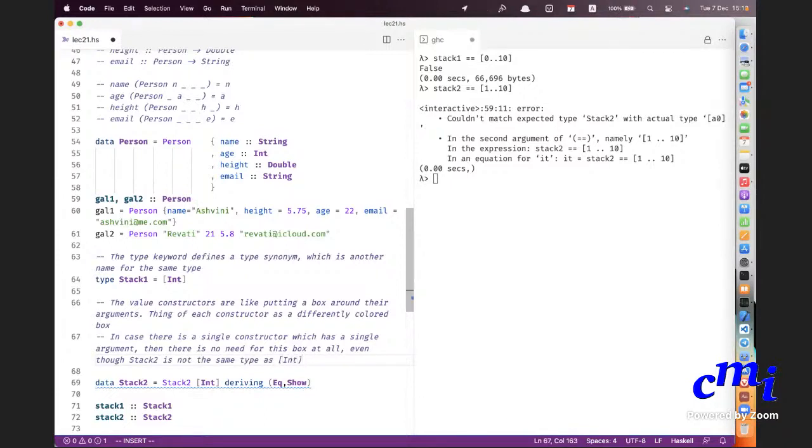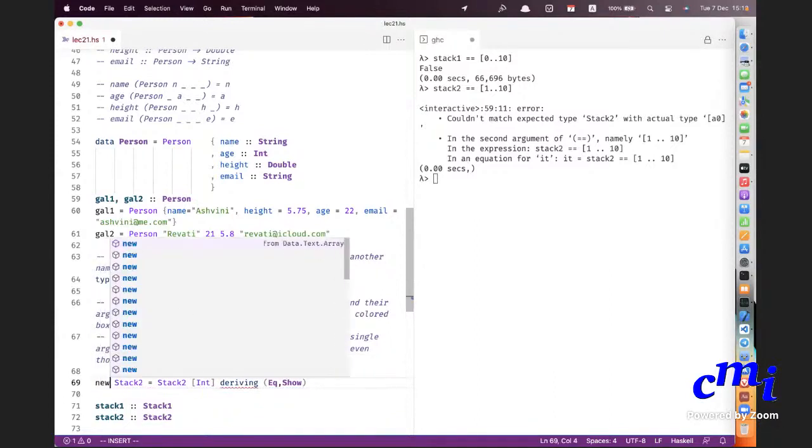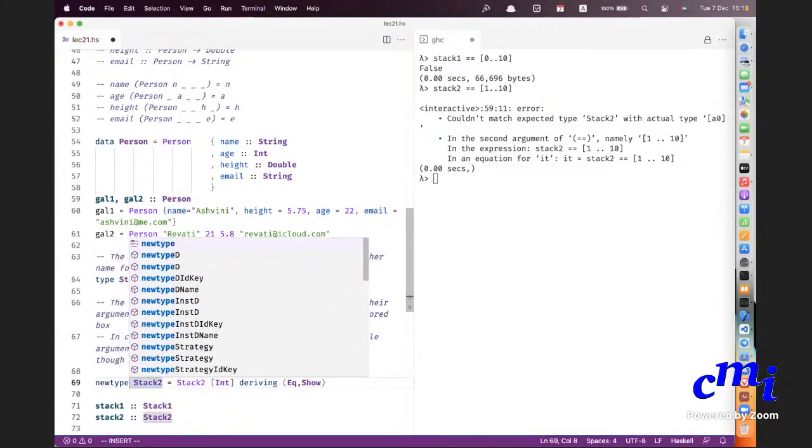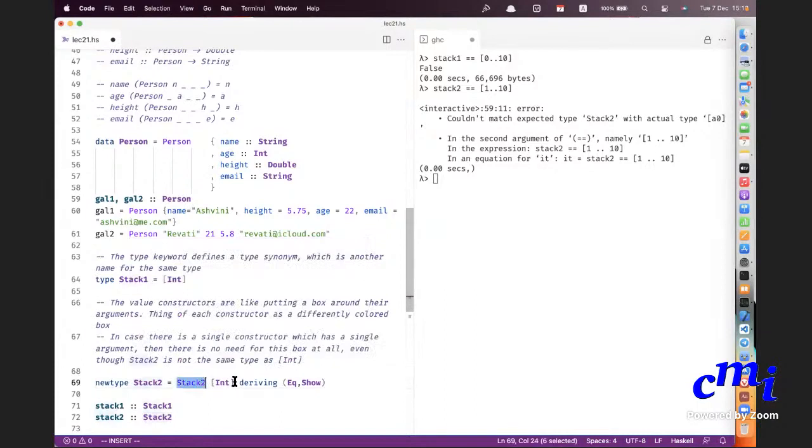So you want to maintain a distinction as a type, but as far as the values are concerned, you don't want to put a box. To achieve that, you do something called newtype. Instead of using data, you use newtype. Remember that you use newtype exactly in one circumstance, when there is only one constructor and only one argument for that constructor.